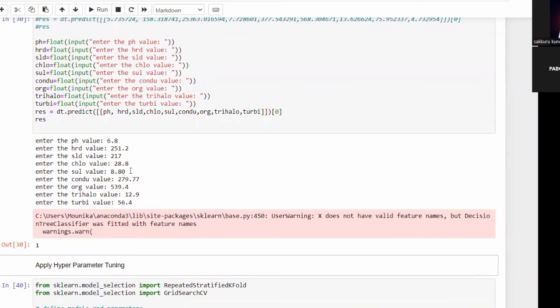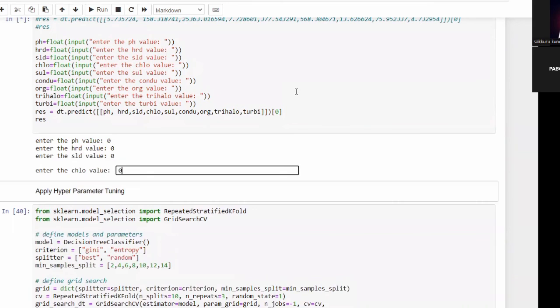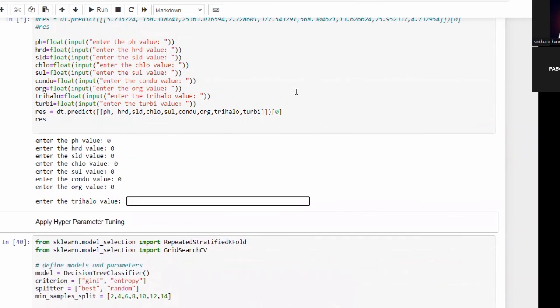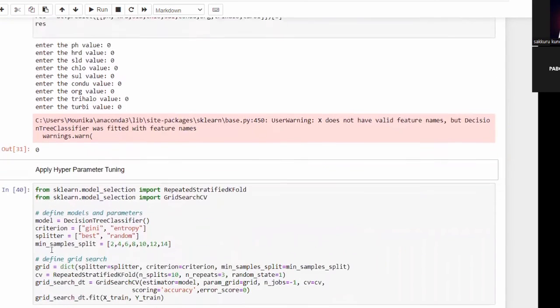We have given certain values as input, and it gives the answer 1. 1 means it is feasible for drinking. Now let us also check for bad drinking water. I'm giving all the values as 0. Probably zero pH is not feasible for drinking. It gives the output as zero, which means not feasible for drinking.